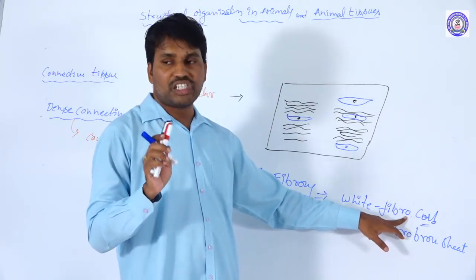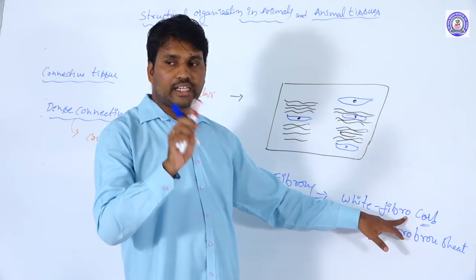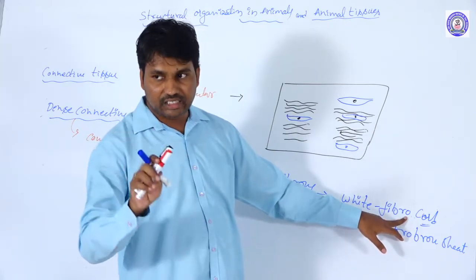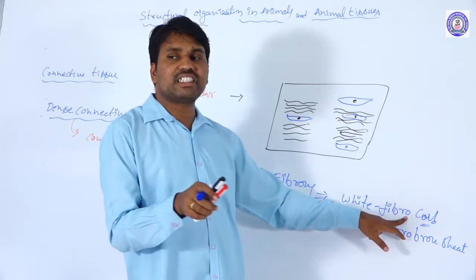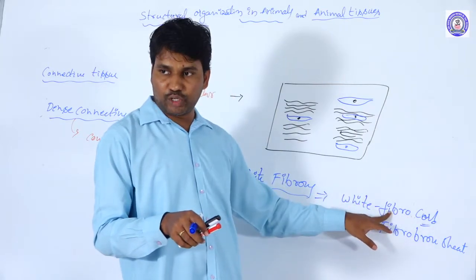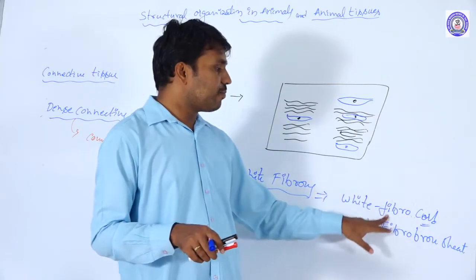tendon, which connects the skeletal muscles with the skeletal system, that is the bone. Bone and skeletal muscles are connected by this type of connective tissue only, the white fibrous cord.